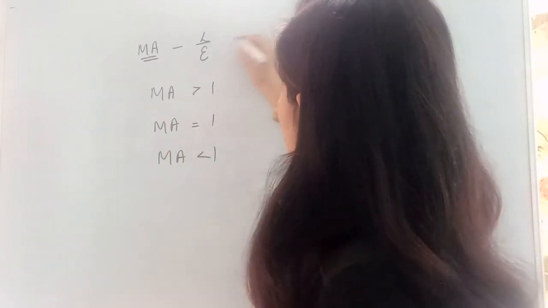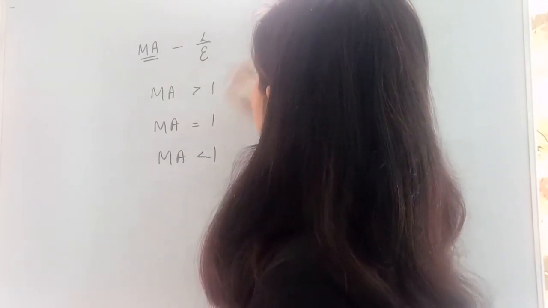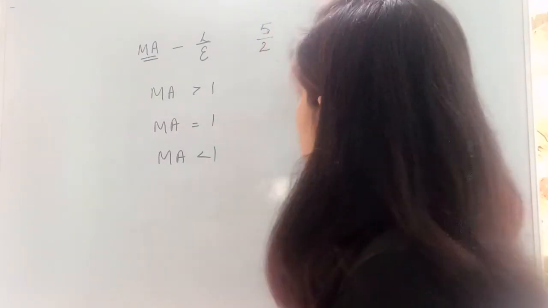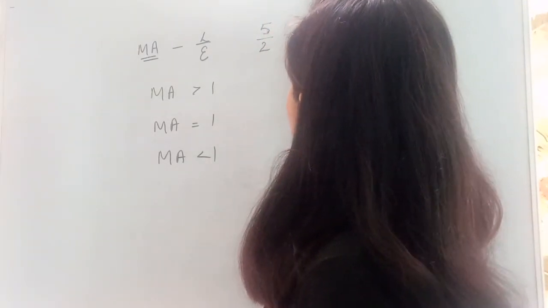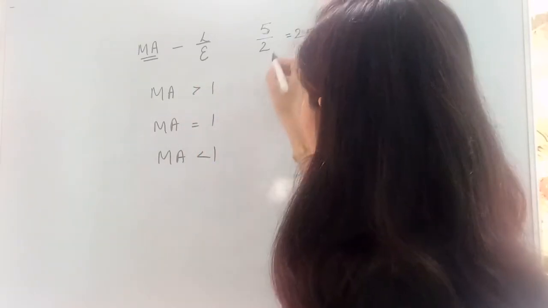ये कब बड़ा हो सकता है? Suppose load is 5 and effort applied is 2. That means the answer will be 2.5, which is greater than 1. So what can we see over here?